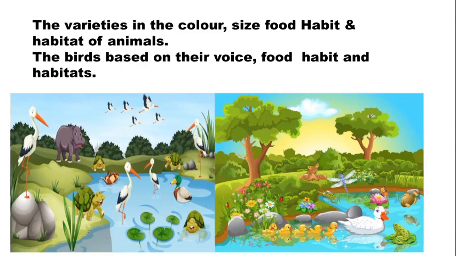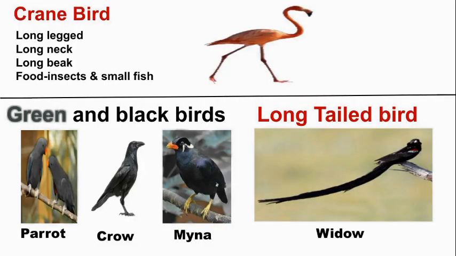So we are seeing a crane here. Let us get more information about the crane bird. See children how the crane is walking with long legs, and it has a long neck also. Its neck is very long, and it has a long beak also. With the help of this long beak it eats food. What is the food of the crane bird? It eats insects and small fishes.